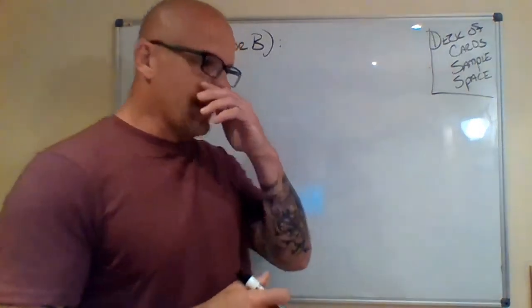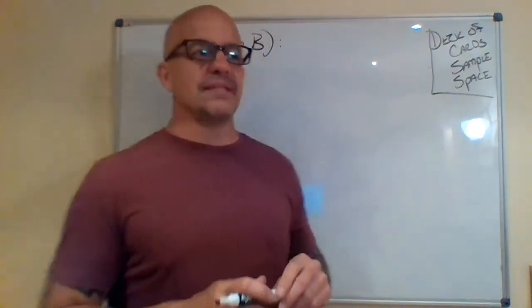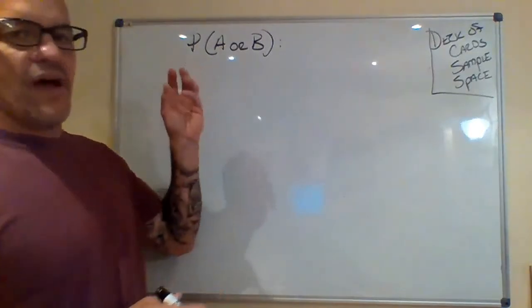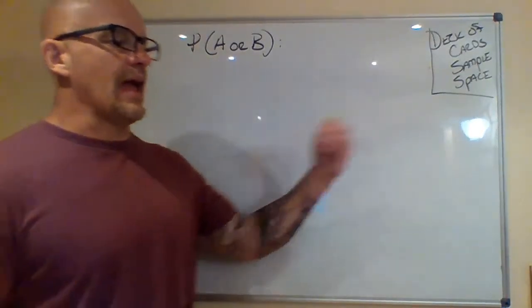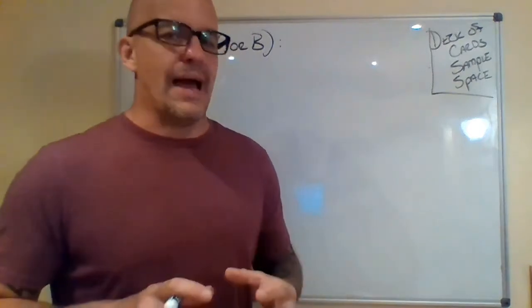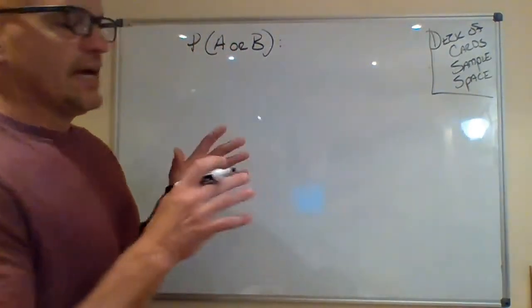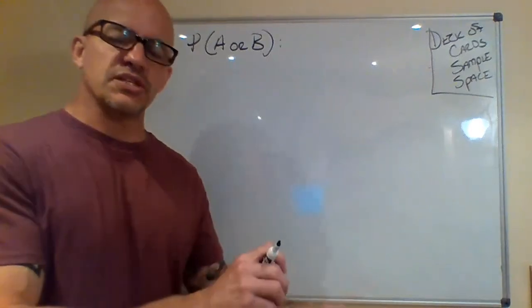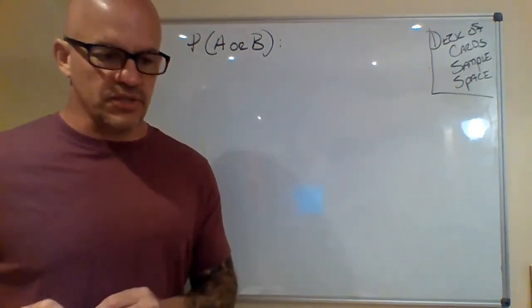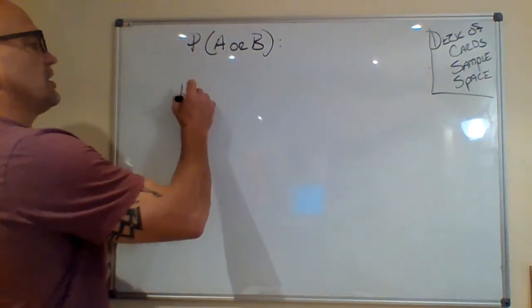Well, the key here is, can they happen at the same time? Why does that make a big deal? Well, we don't want to find the probability of A and the probability of B and just put them together, because they may overlap and we may get a faulty probability. So what we've got to do is understand whether events are mutually exclusive or not mutually exclusive. So let's start with events that are mutually exclusive.